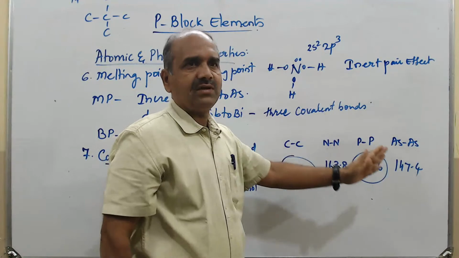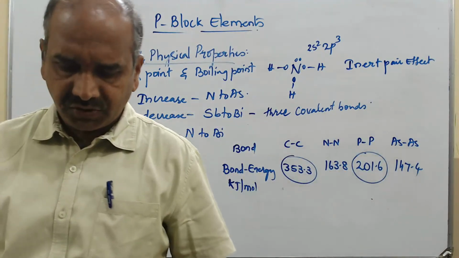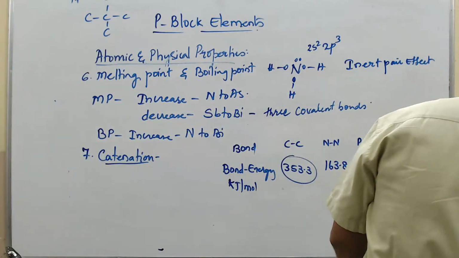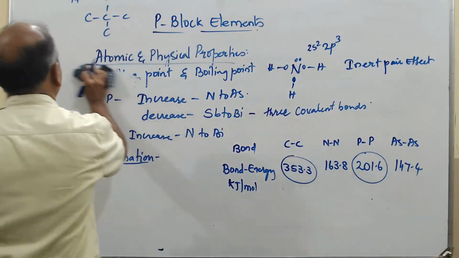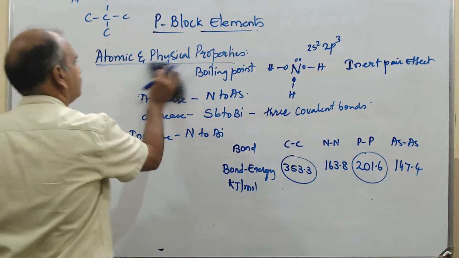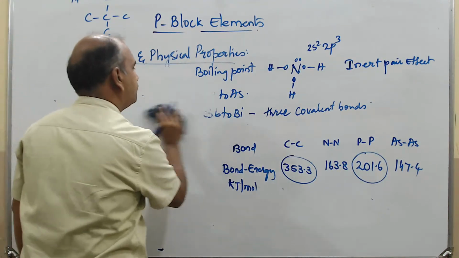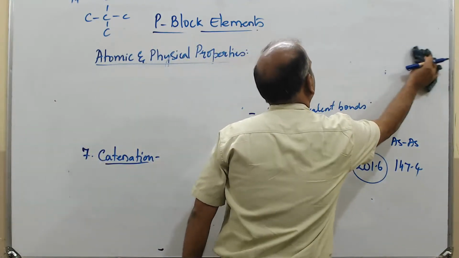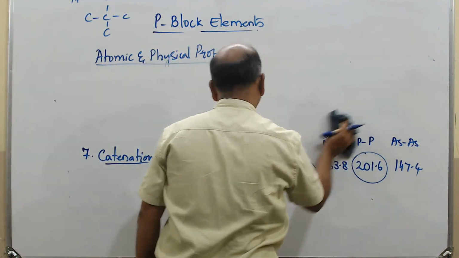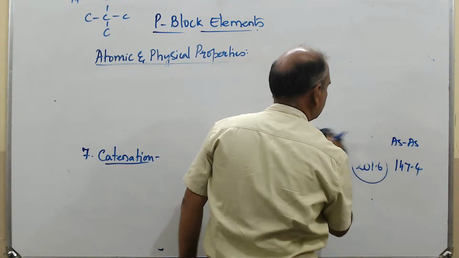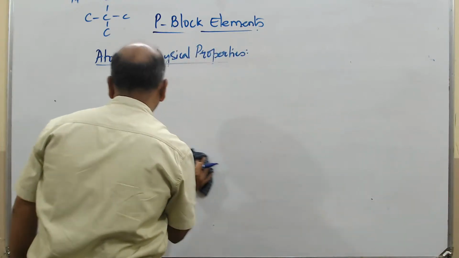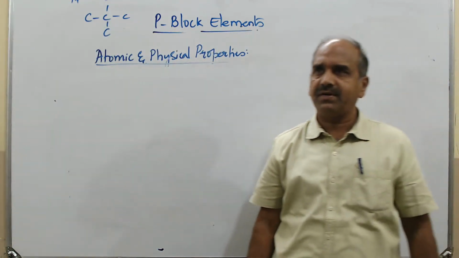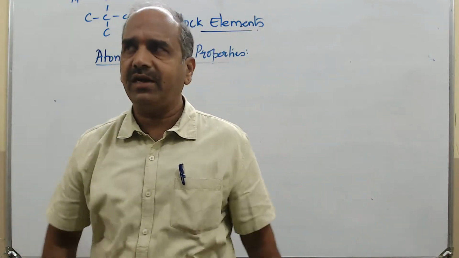Phosphorus shows the maximum catenation in the nitrogen family. So that is regarding catenation.